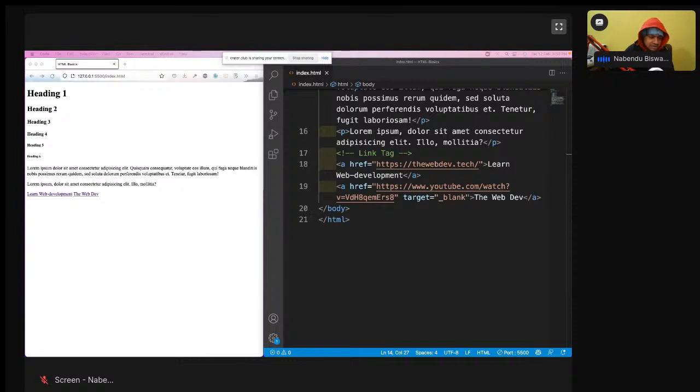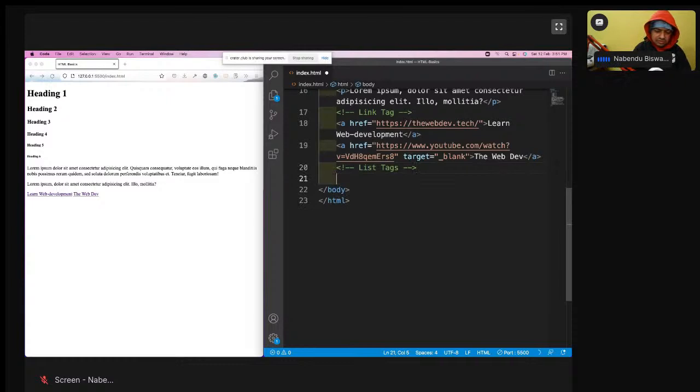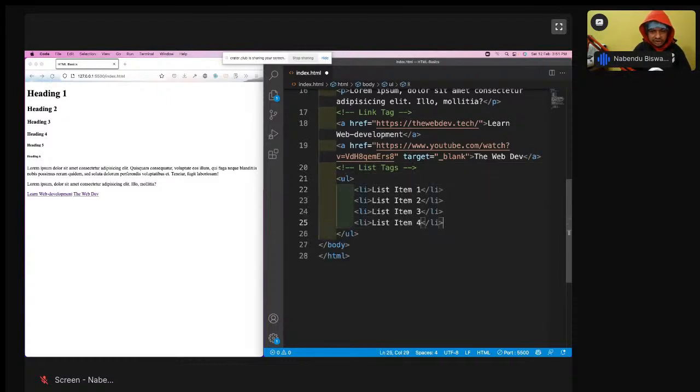So that is done. Now the next thing which we are going to learn is about the list tag. Okay, list tag we are going to learn. Two list tags are there. One is UL, and UL is known as unordered list.